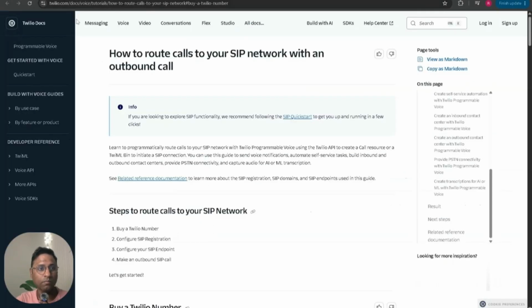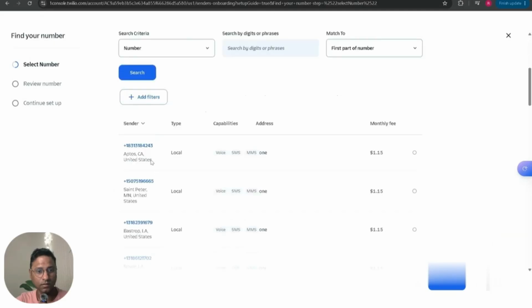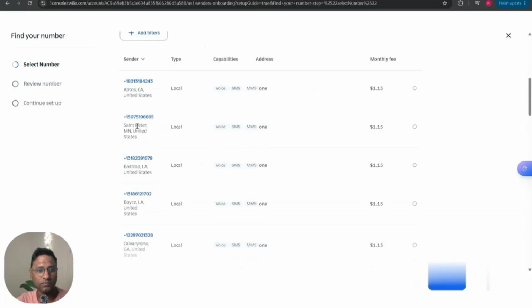But how do you buy those numbers? You can go here and search, and then you will have different phone numbers. Each costs $1 or $2. After that, you'll have to load up $10 to place some calls, which is reasonable. You don't have to pay a huge amount, just buy those phone numbers. This is how you buy the number. I'm just showing what Twilio is so that you will have an idea.